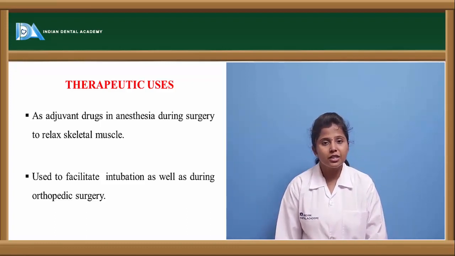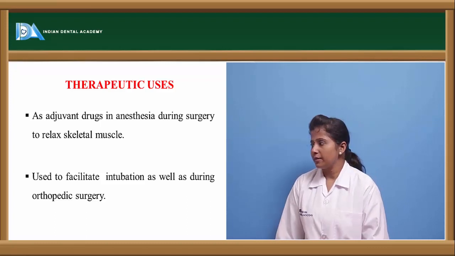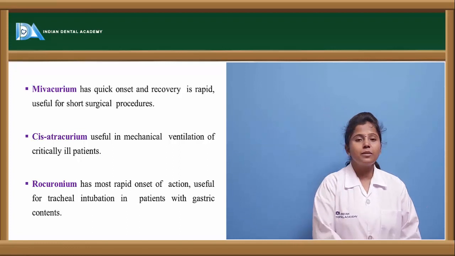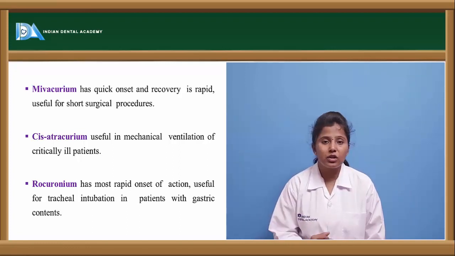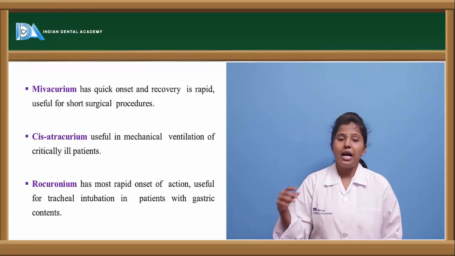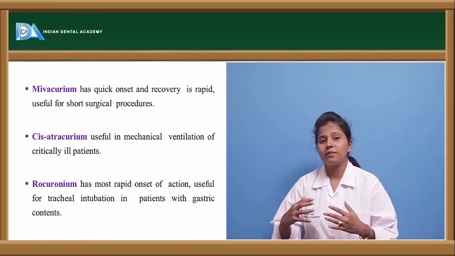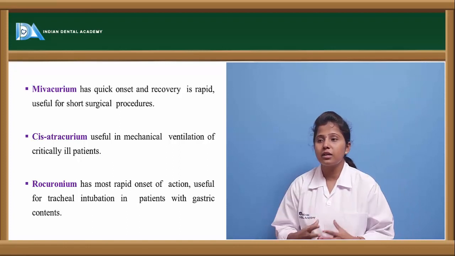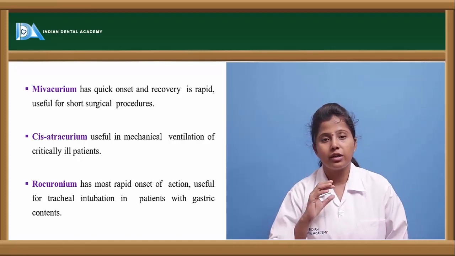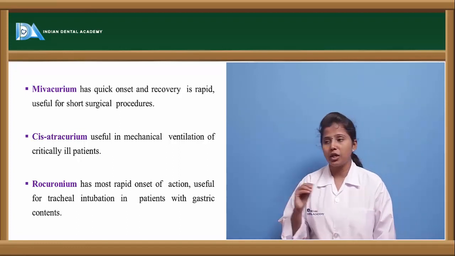So in these conditions, these drugs are used clinically. The other drug is mivacurium. Mivacurium is one of the drugs which has a rapid onset of action. In the sense, once administered, it exerts its actions quickly, and the recovery from the drug is also rapid. And this is also, any neuromuscular blocking drug is given prior to surgical procedures.